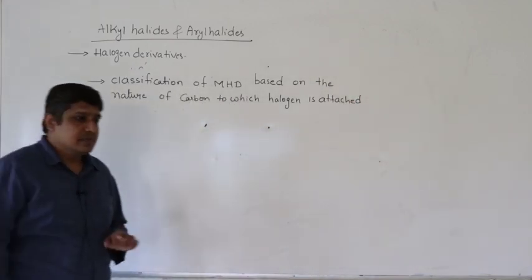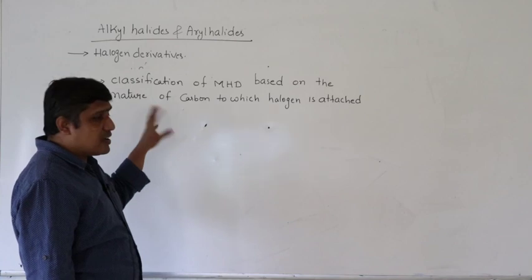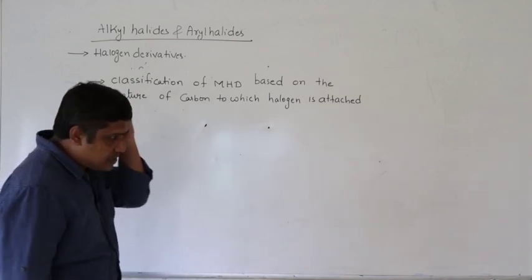We are interested in the nature of the carbon to which the halogen is attached.